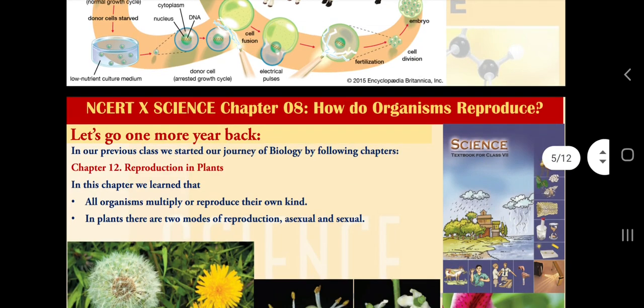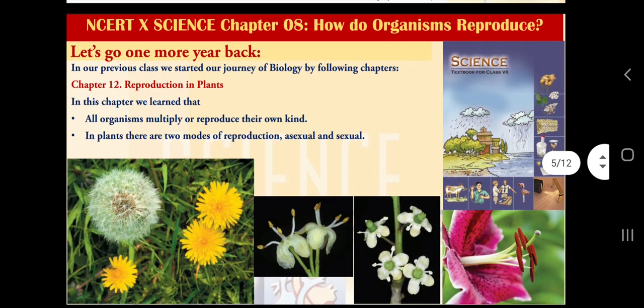Now moving to class 7th science, it is 3 years back. In chapter number 12 in class 7th science, we learned about reproduction in plants. There also we learned about sexual and asexual reproduction, and in asexual reproduction we learned how reproduction happens without the help of flowers or with any part of the body of the plant, and we also learned about vegetative reproduction, that was asexual reproduction.